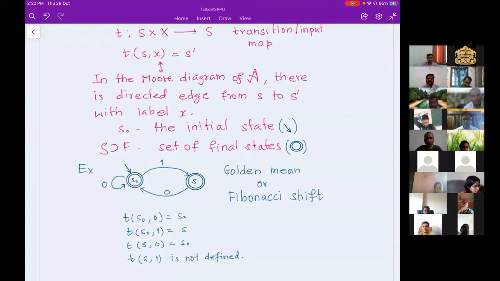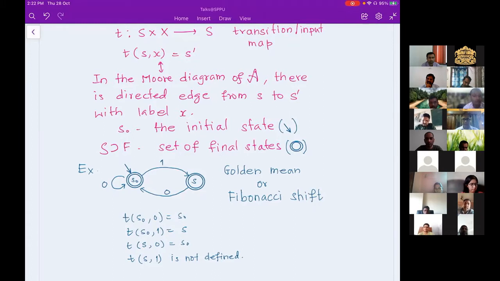So I can say that that particular value of T is not defined. So this particular diagram is actually, if you remove that initial and final state, and if you allow all states to be final and all states to be initial, then whatever language it generates is actually a golden mean or a Fibonacci shift.